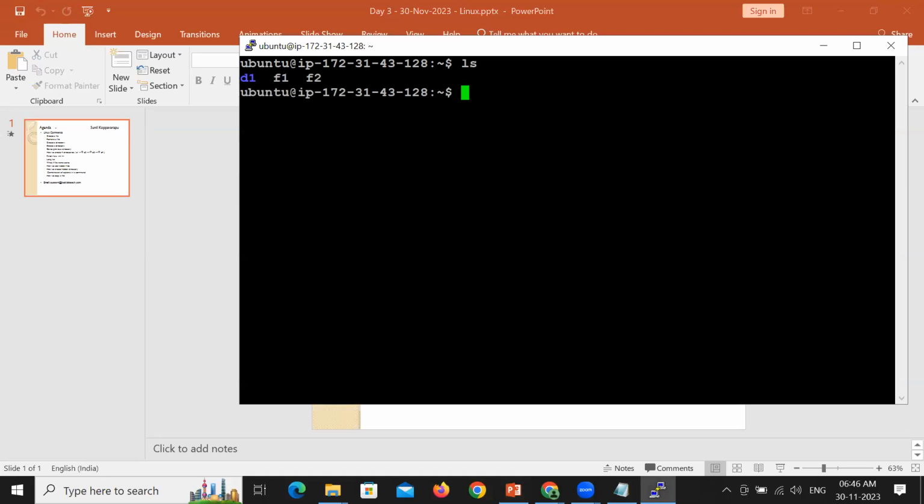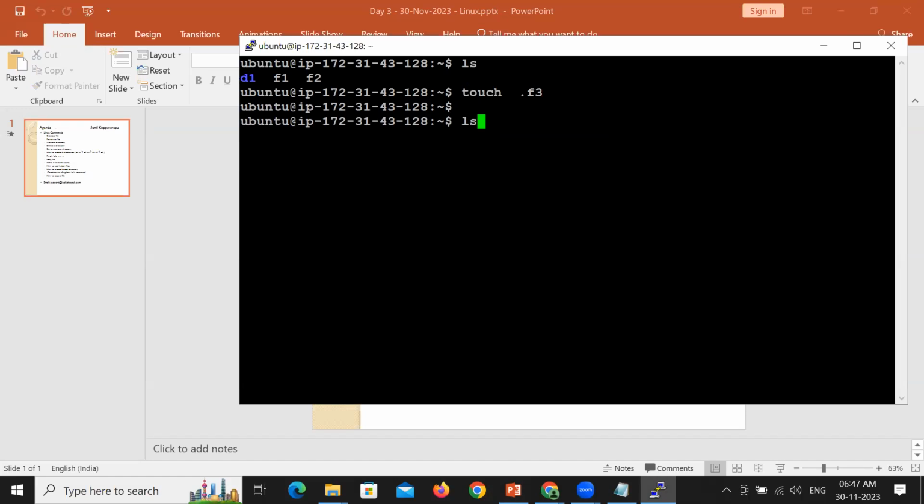What happens when a file name starts with dot? Let's say, for example, touch. I want to create a file and the file name starts with dot. Let's say I want to create a file .f3. Good, the file has been created. ls to see the list of all the files.